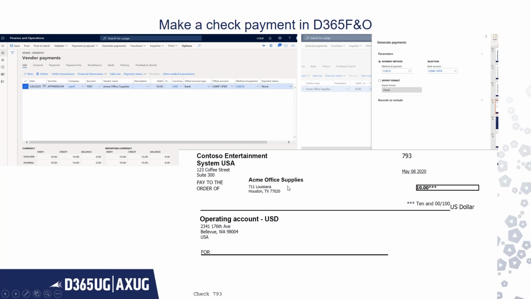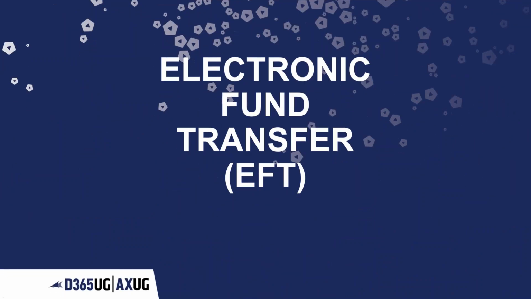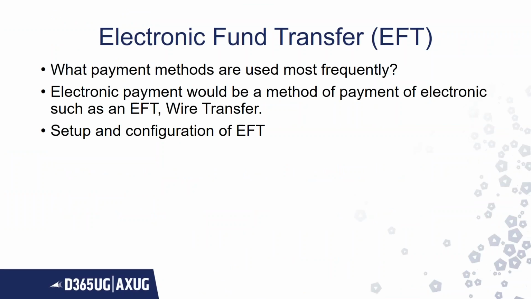The Contoso information is there, the vendor information is there, $10, and the check number is 793. Moving on, the next one is the electronic fund transfer, that is EFTs.